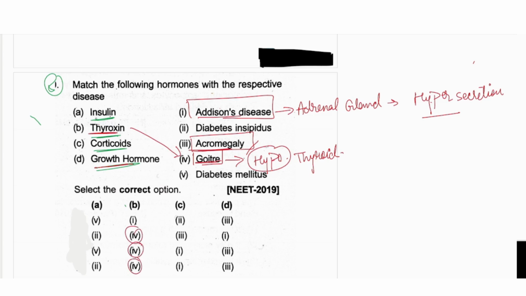Now insulin we know very well, it is related to diabetes mellitus, means glucose is not in control. Insulin is actually not controlling, so diabetes mellitus. So A is 5 in these two. So the answer should be the third option, C. And C is actually the corticoid, and corticoid is glucocorticoid.